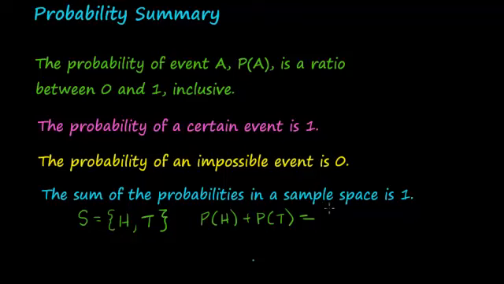So the probability of heads, from what we understand about the sample space on a fair coin, is that there's one way to get a head out of 2 possible outcomes. Same for probability of tails, one way to get a tail out of 2 possible outcomes, and so that equals 1. Or the sample space where we are rolling a fair die. So our outcomes are the numbers 1 through 6, right?